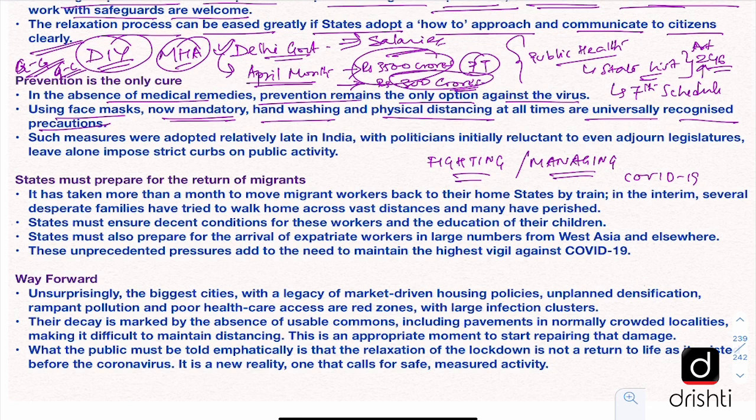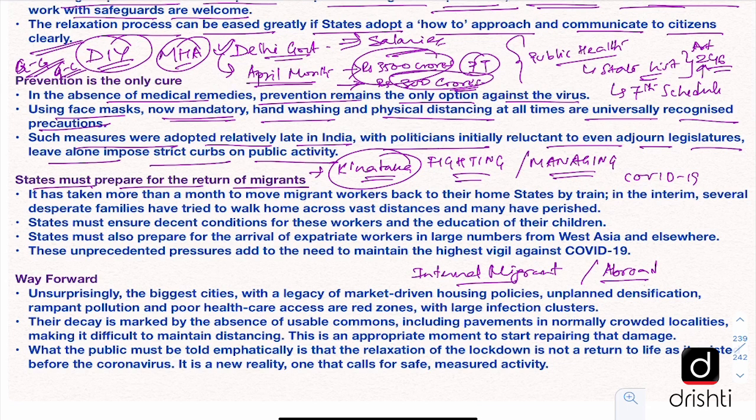The editorial further says that such measures were adopted relatively late in India, with politicians initially reluctant to even adjourn legislatures, leave alone impose strict curbs on public activity. Here we have an example in the form of the recent wedding in Karnataka of a former chief minister's son, where some of these social distancing and other protocols which are for all the citizens were violated. And this sends a very wrong message to the society. So law should apply uniformly to everybody, and everybody should be made to obey the rules and regulations which have been framed. Next, the editorial makes a very important point that the states have to prepare for the return of